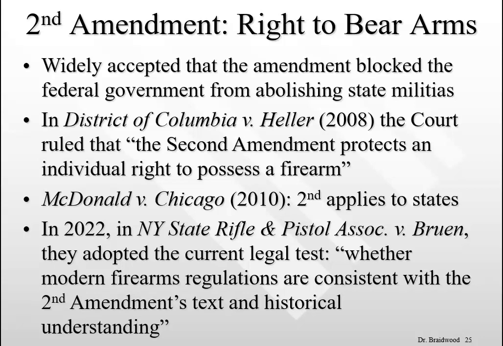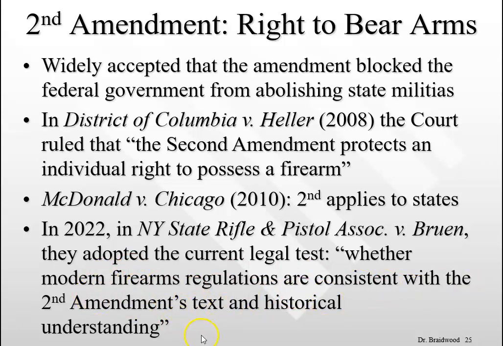And they go on to explain that there are two relevant metrics here. One, whether modern and historical regulations impose a comparable burden on the right of armed self-defense, which again is what they say the Second Amendment means. And two, whether that regulatory burden is comparably justified. Right, and so what they're now suggesting is that any time a state or the federal government wants to make a regulation on firearms, if it's challenged in court, it is then up to the people challenging these laws and the people in the state defending these laws to say that, look, here's what history has led us to conclude, and then a judge will determine whether or not that evidence is consistent with the Second Amendment's text and historical understanding.